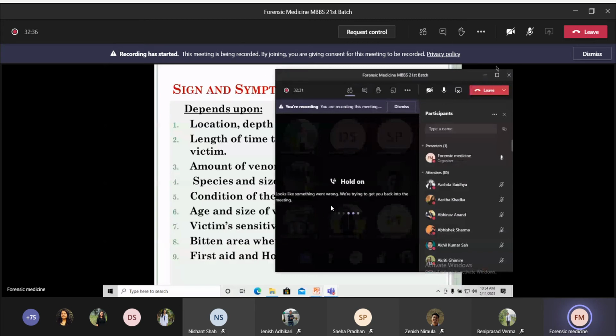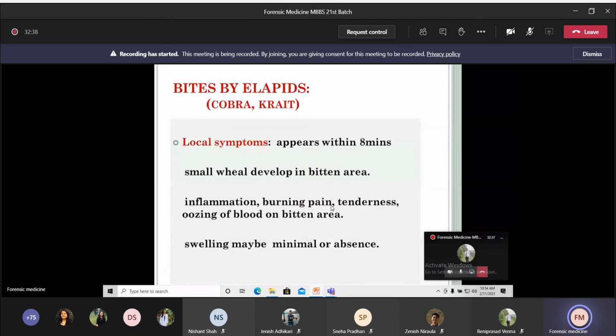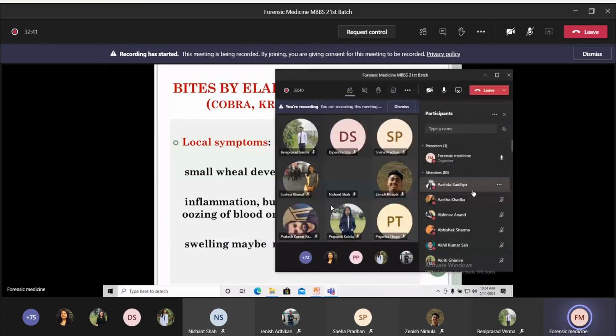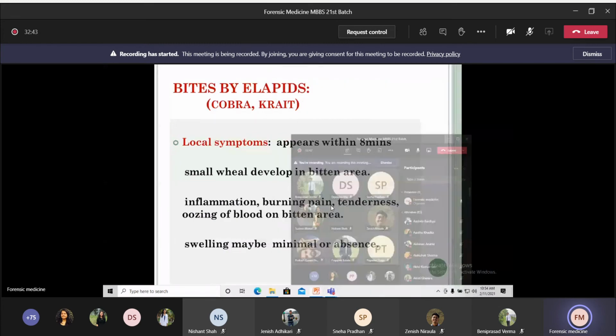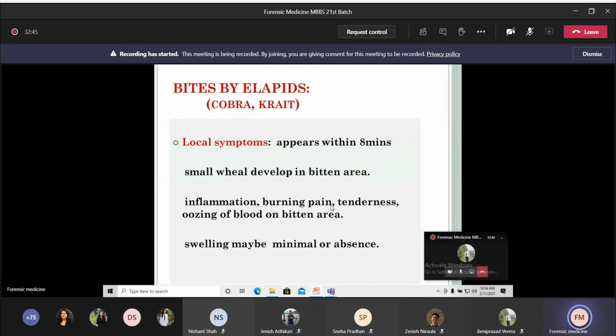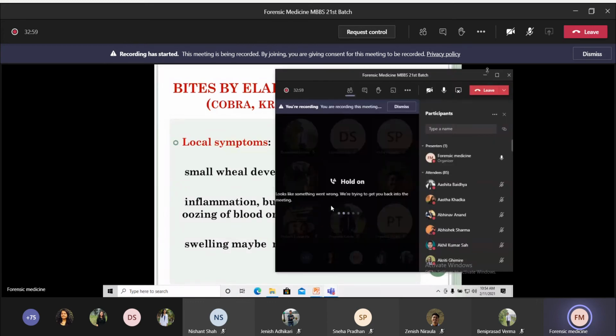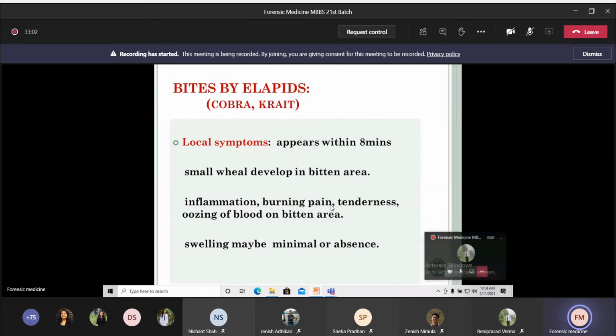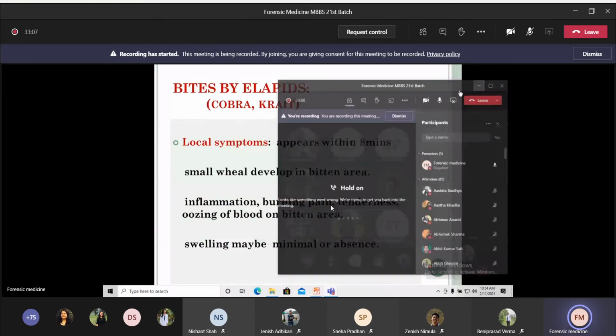Next, the symptoms we see in case of elapid snake bite. The local symptoms are seen within 8 minutes of snake bite. Swelling will develop in the bitten area, and the person will complain of inflammation, burning pain, tenderness, and there is oozing of blood on the bitten area. The swelling will be absent or minimal. So these are the local symptoms seen on the bitten area.